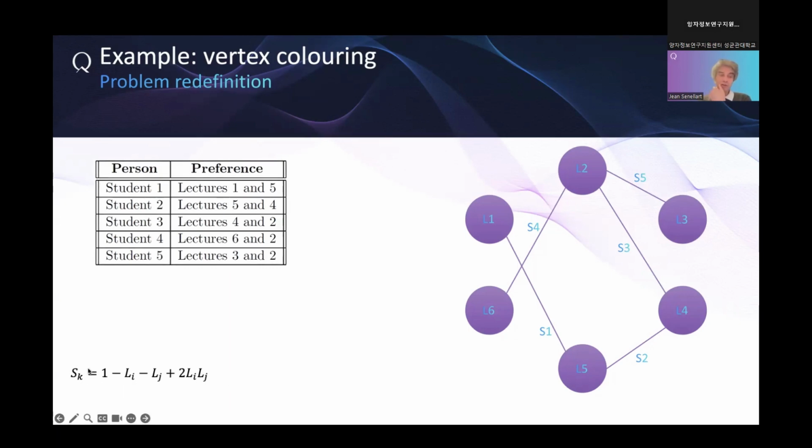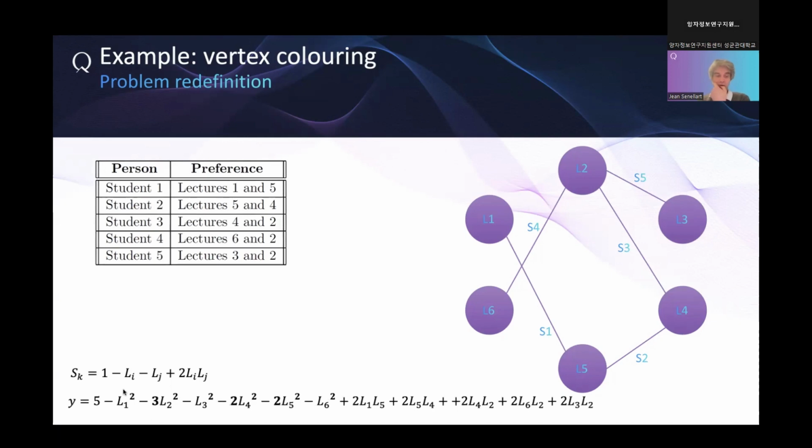And for each student, we need to minimize this value. So we can put that together. We put the preference of student 1 plus student 2 plus student 3, 4, and 5. This makes this complete value, which is still a quadratic representation. And if we want to optimize the choices for each user, we need to minimize this complete sum. If we minimize this sum, then we'll have all the students happy if the value is 0, or at least the least number of students unhappy if the value is not 0.